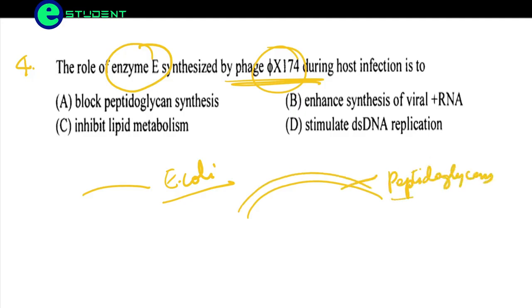When there is no peptidoglycan synthesis, there is no cell wall in the bacteria. So when there is no cell wall, how will the cell survive? The peptidoglycan synthesis is blocked, the cell is going to lyse, and eventually it is going to die. So it inhibits the synthesis of peptidoglycan in E. coli. So this is the correct option.